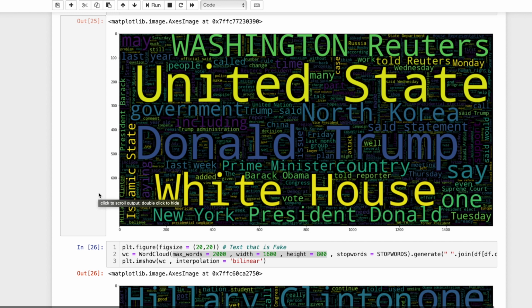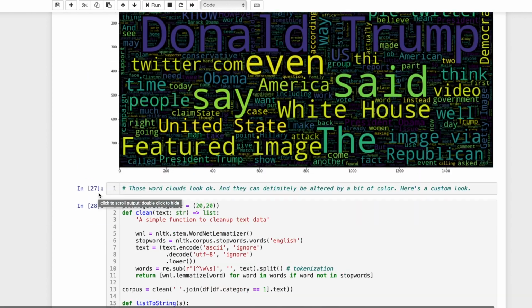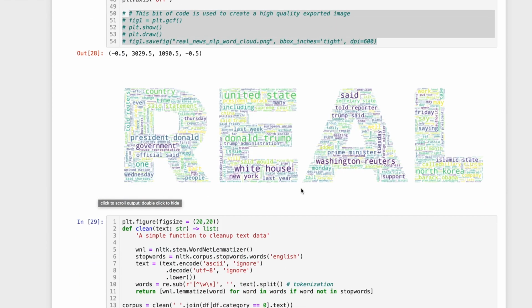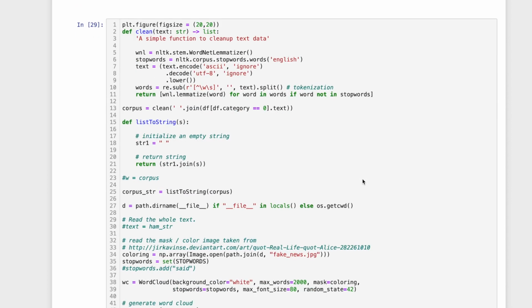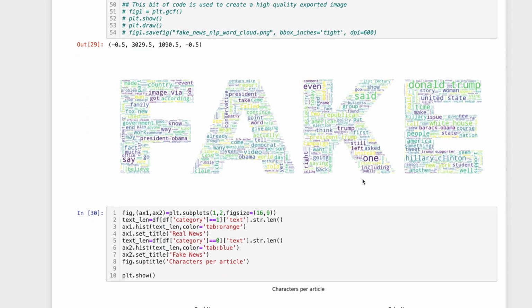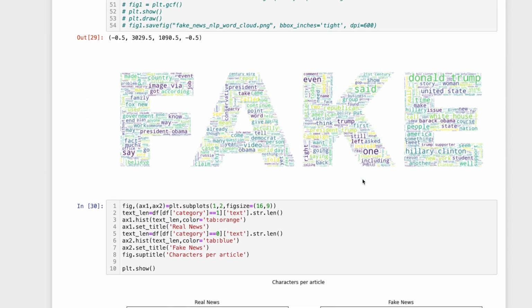I prefer to customize my word clouds. So utilizing this code here, which you can find on GitHub, this is a word cloud for your real news, and this is a word cloud for your fake news. Pretty interesting, just something to check out. You can totally steal that.